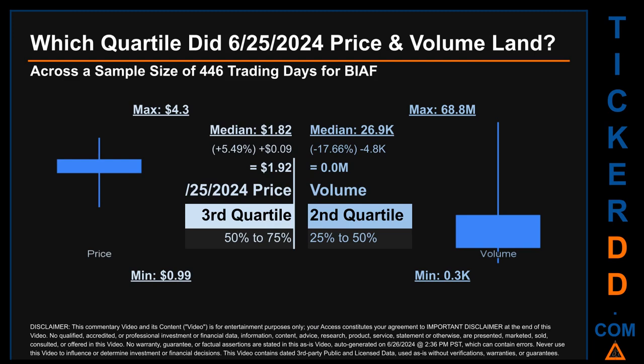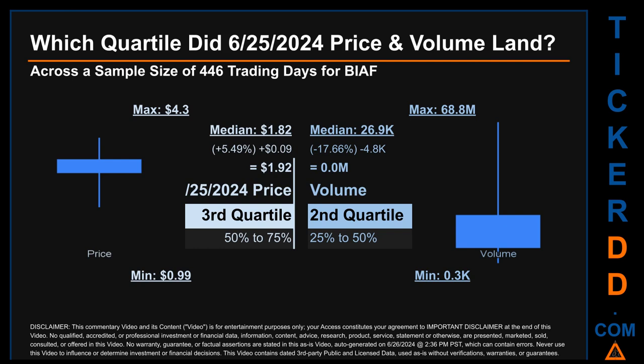Which quartile did June 25, 2024 price and volume land? Across a sample size of 446 trading days, the maximum end-of-day price for BIAF was $4.30 while the minimum was 99 cents. Within that price range, June 25, 2024 price, of $1.92, landed within the third quartile, placing it within the 50% to 75% range of all sampled end-of-day prices.